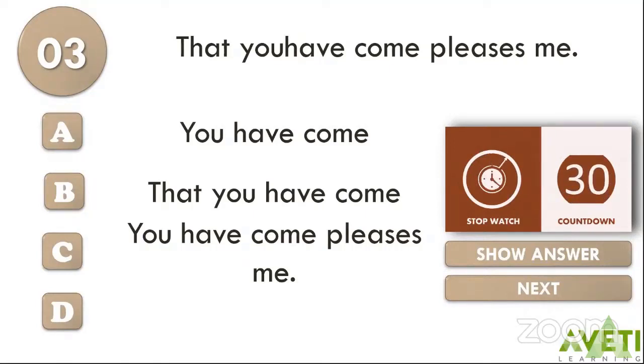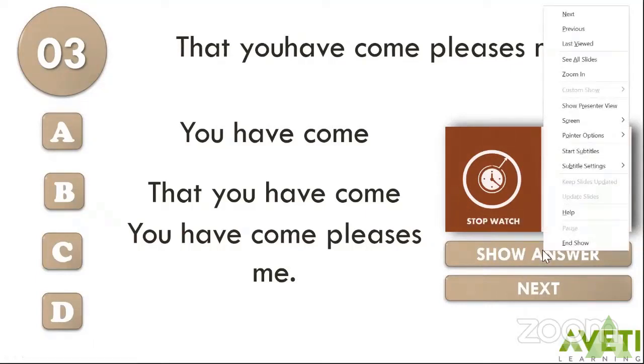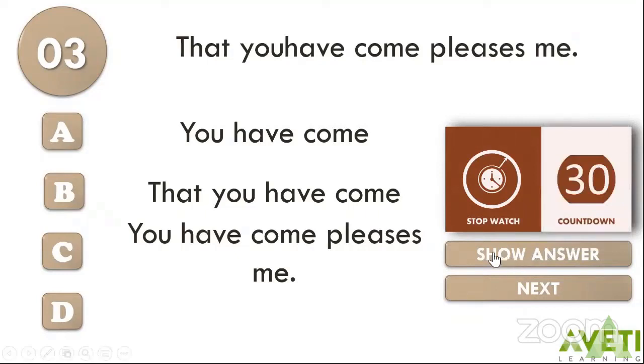So children, your countdown has stopped, and the right answer is B, that you have come. It is the right answer because the sentence begins with "that," and also "pleases me." What pleases me? That you have come. You can always replace it with "she pleases me," "the book pleases me," "the sight pleases me," or "the scenery pleases me." You can replace this particular clause with any noun or pronoun. Hence, "that you have come" is your noun clause.